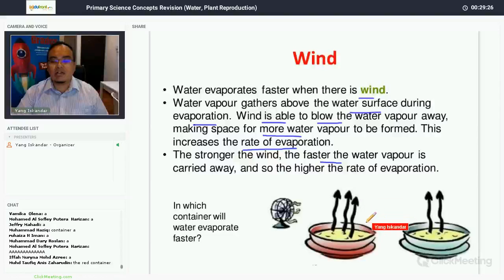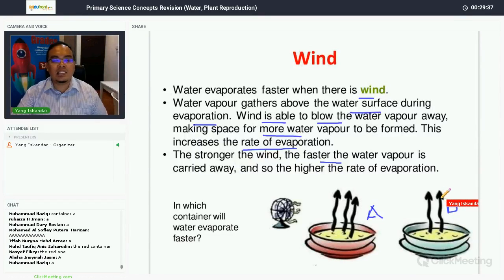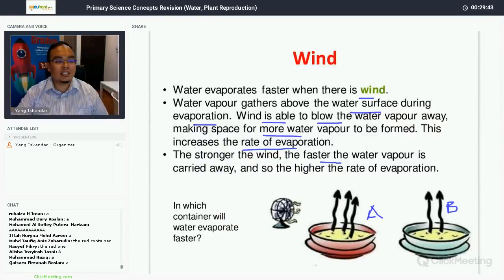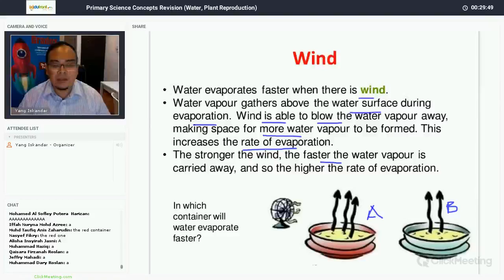So let's take a look at these two bowls of water. Let's say this is bowl A, and this is B. Which will evaporate faster and what's the reason? Anyone can tell me which will evaporate faster and explain why? Yeah, all of you know that A will evaporate faster, right? Can anyone explain why?